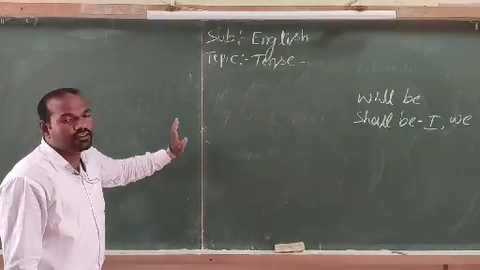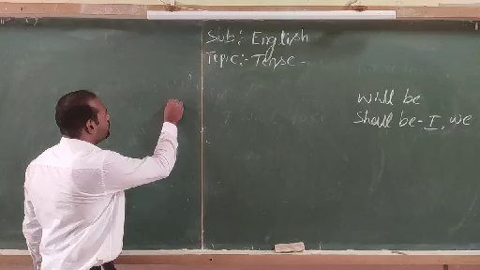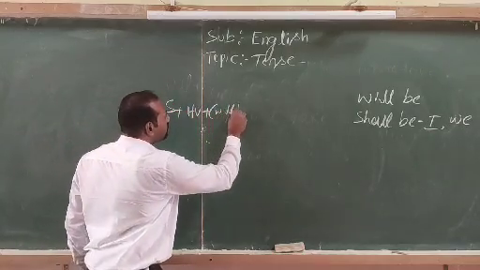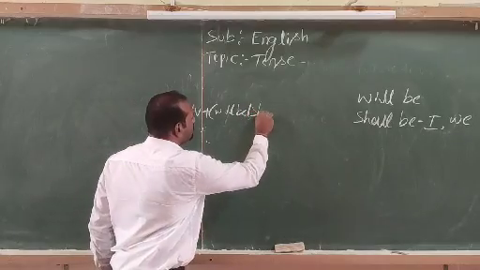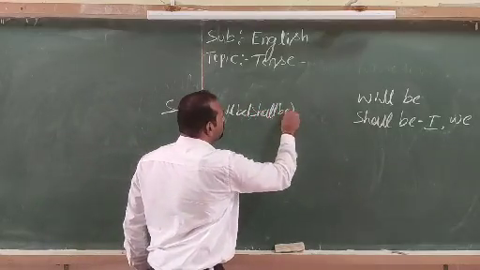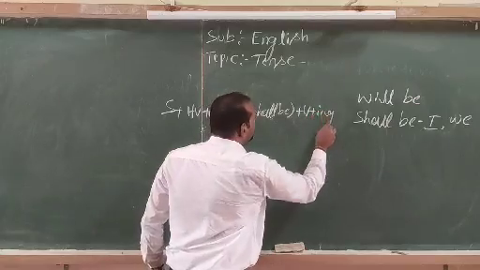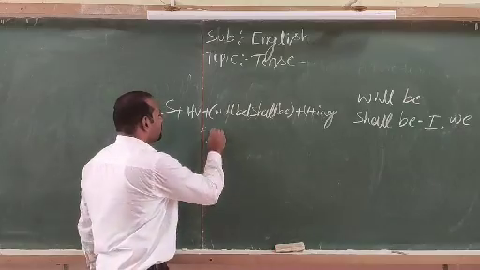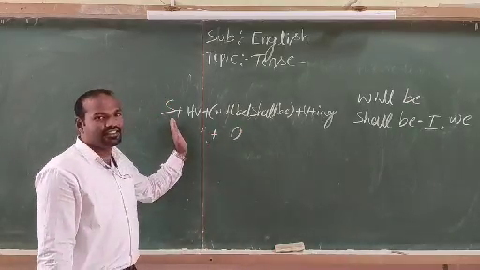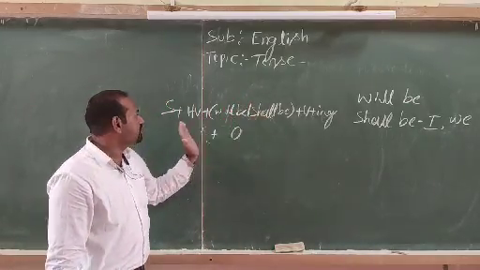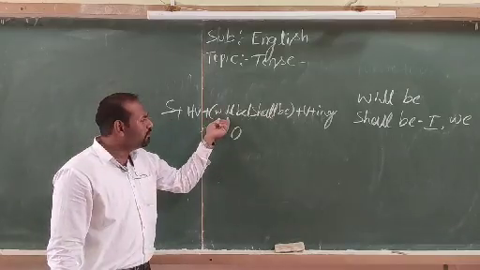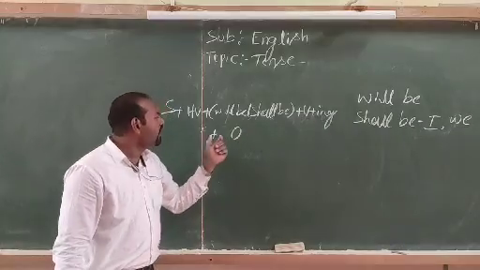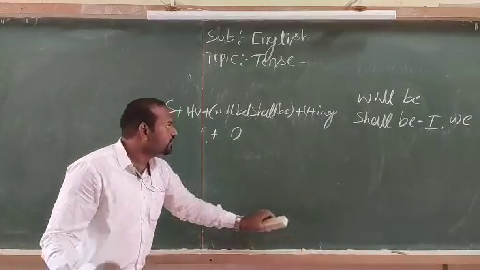So, what is the structure of the future continuous tense? The structure should be like this: subject, helping verb, either will be or shall be, and the verb should be in present participle form, or verb in ing form. Then the rest of the sentence is called the object. This is the structure of the future continuous tense. Look into the example.